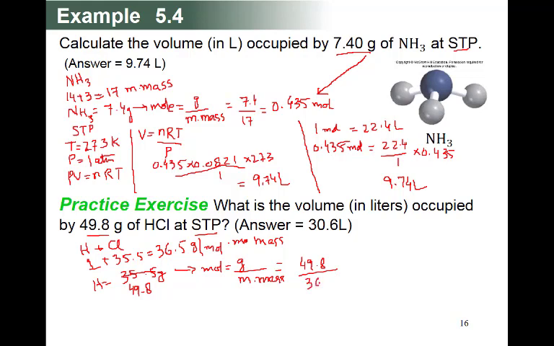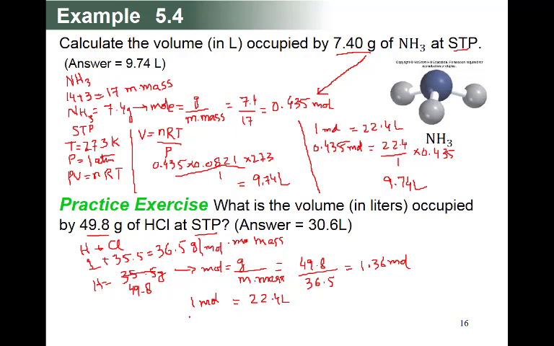So 36.5 will be equal to 1.36 mole. So now we start our actual calculation by the STP. STP says that 1 mole of a gas at STP will be equal to 22.4 liter.